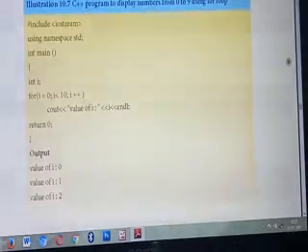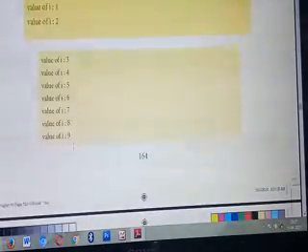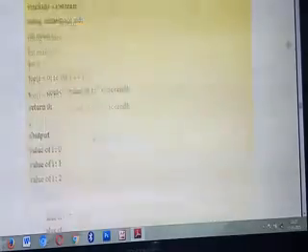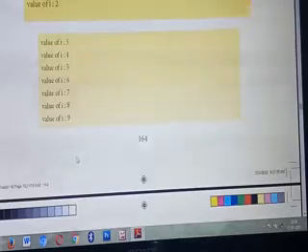Next time it will check 2 less than 10. So it will print the value 2, and continue till it prints the value 9. Why? 9 is less than 10. The program is giving numbers from 0 to 9, isn't it? Once the value reaches 10, is 10 less than 10? No. So automatically the flow of control comes outside of the loop. Understood the program? Understood the working of the for loop?